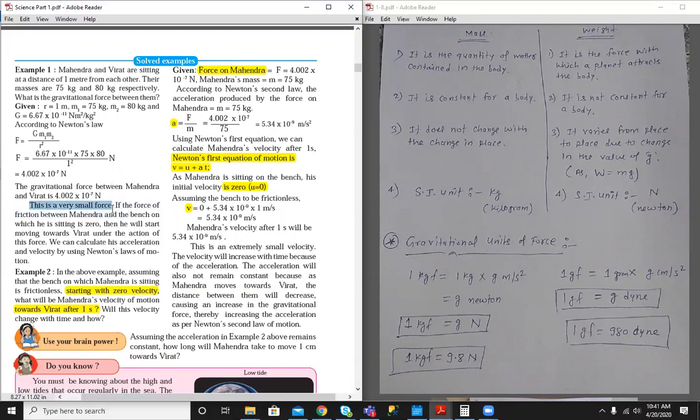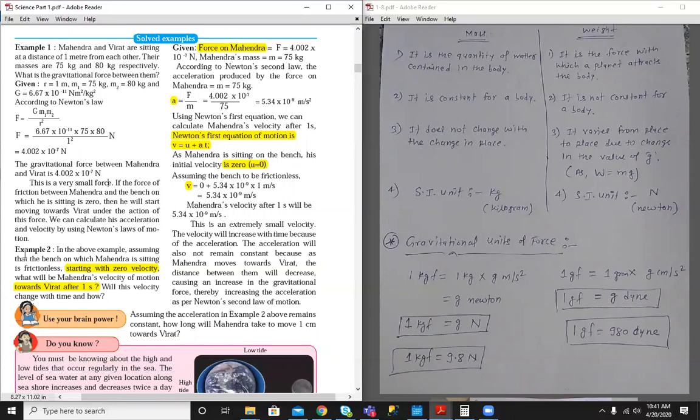So it is a very small force. I already said in properties of gravitational force, if the masses are in definite values, it is the weakest force in nature, gravitational force. Okay, let's see the next example.